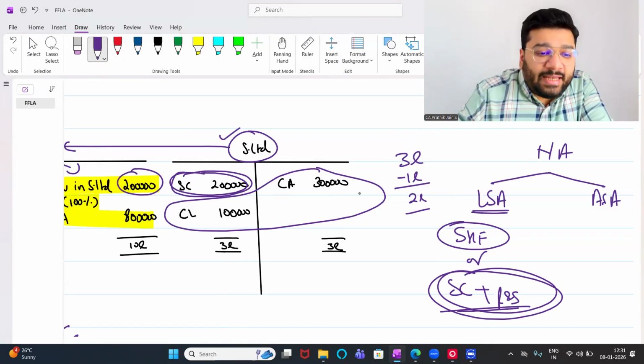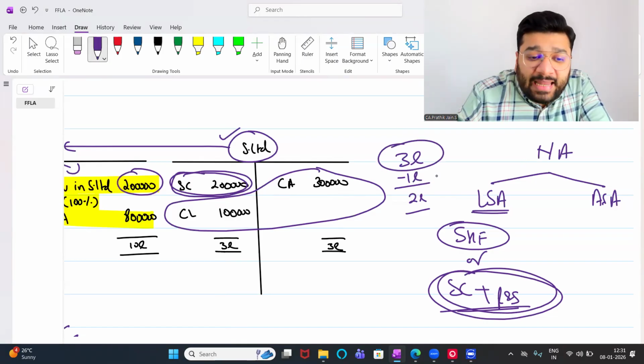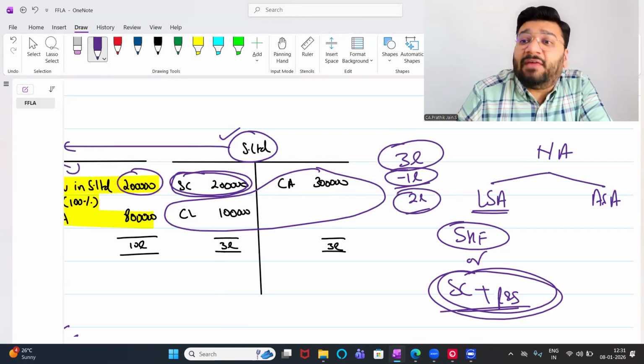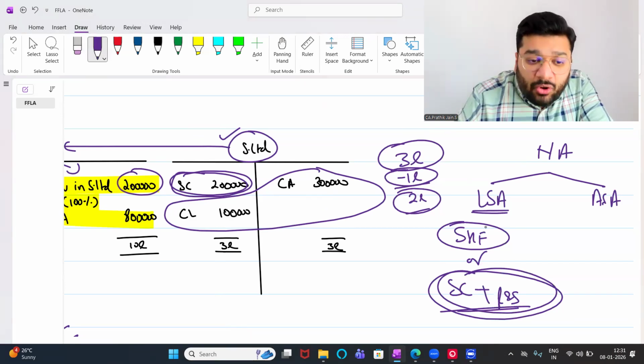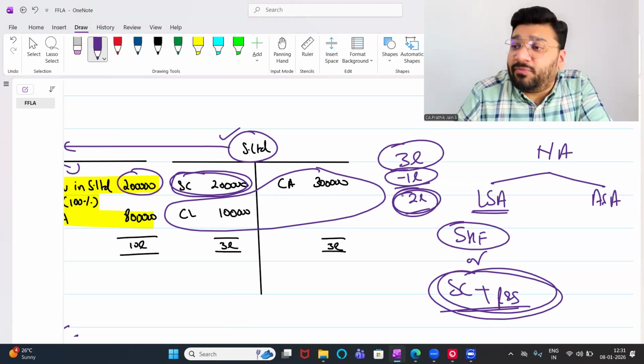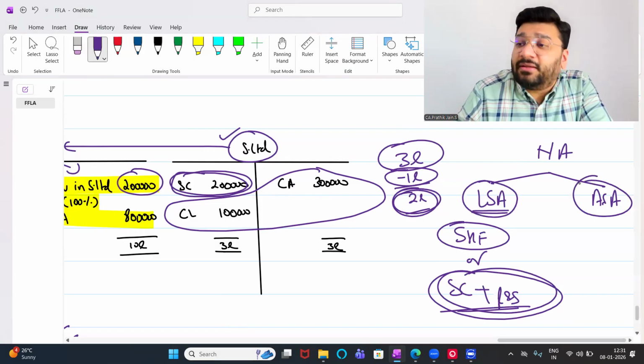If I sell all the assets for 3 lakh rupees, and from that I pay 1 lakh liability, what is the balance money left with me? 2 lakh rupees. That is the worth of the business. That is the net asset of the business. That is the value of the business. So now this 2 lakh is called the net asset of the business, which is derived by the liability side approach. Second is the asset side approach.